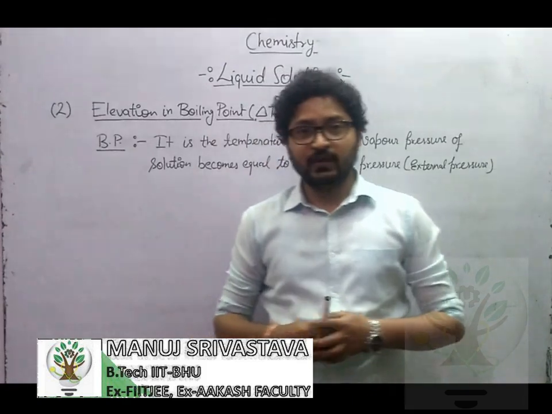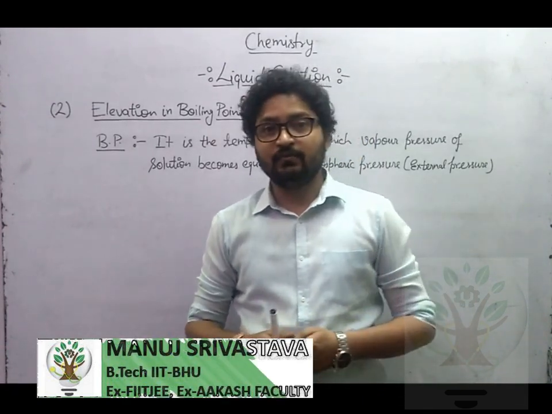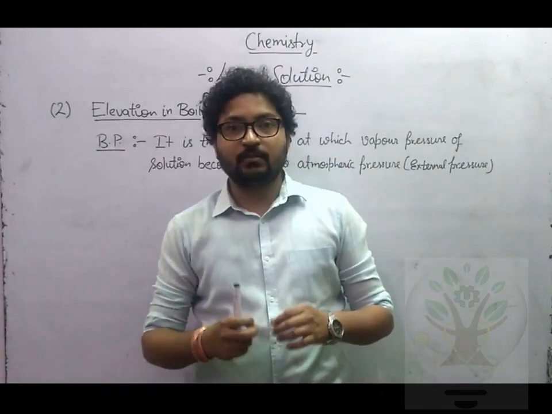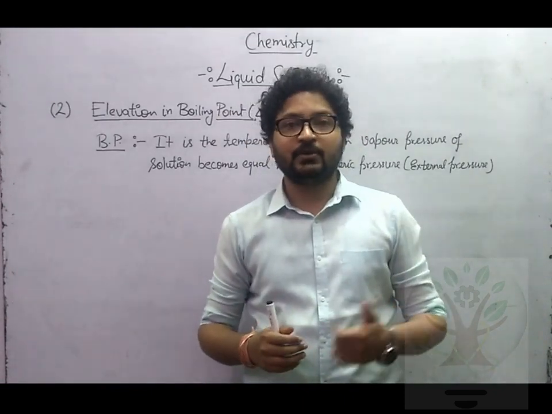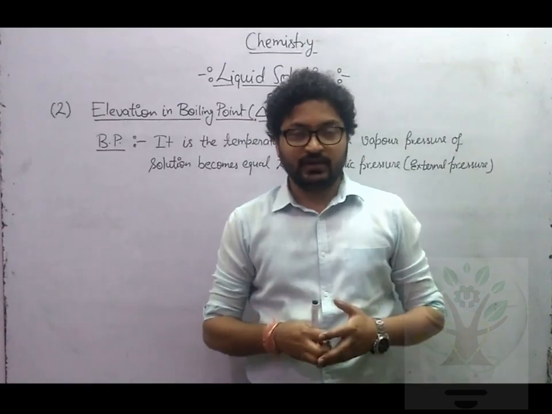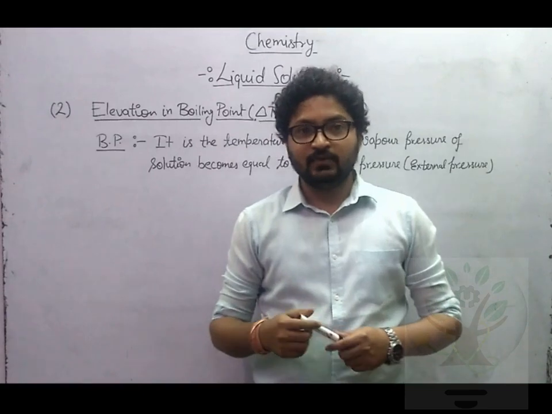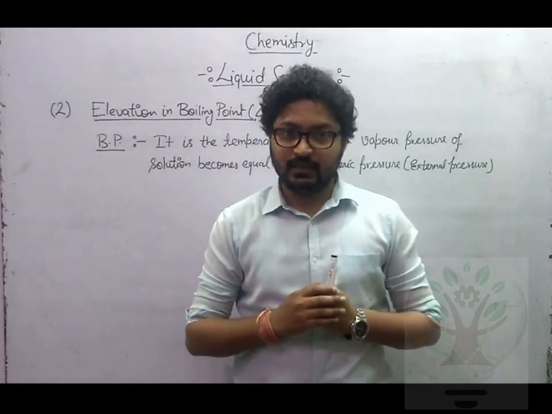In the previous video of liquid solution, we were discussing colligative property. The link to the video you can find in the description. In the previous video, we discussed relative lowering of vapor pressure, how lowering in vapor pressure occurs when we dissolve a non-volatile solute in a volatile solvent. Now today we are going to start a second colligative property, which is called elevation in boiling point. We denote it by delta Tb.